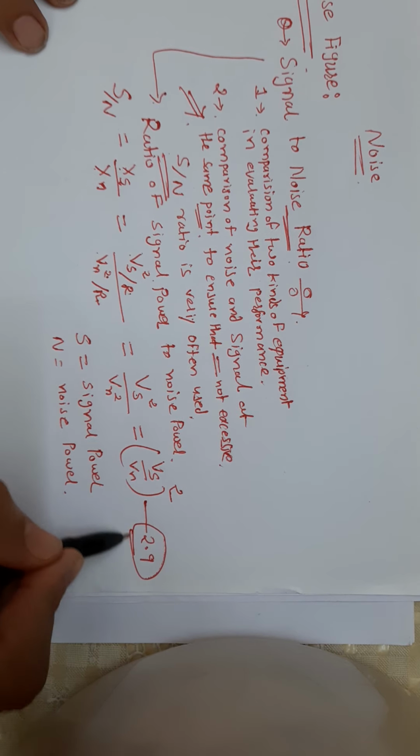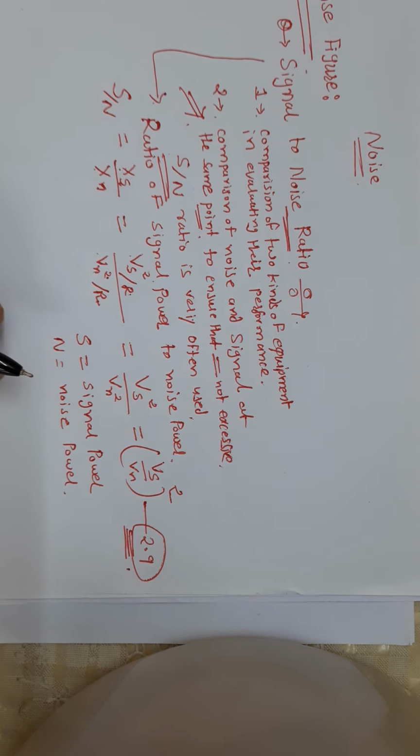We are using the same number as given in the textbook. This equation 2.9 is a simplification that applies whenever the resistance across which the noise is developed is the same as the resistance across which the signal is developed. I repeat, this is almost invariable.